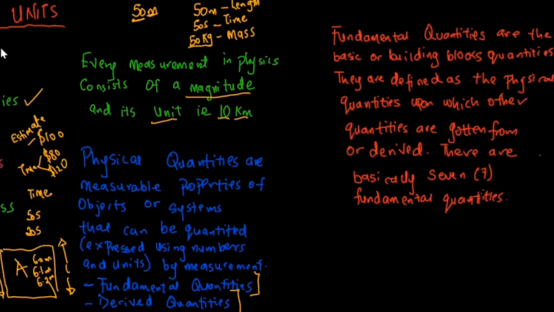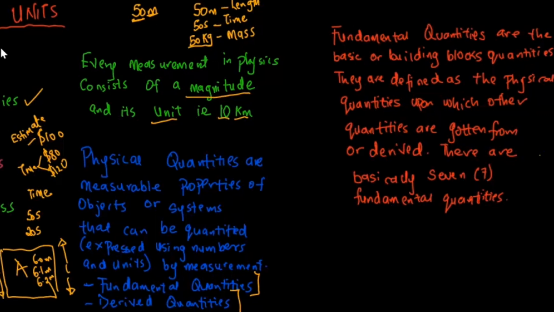It is on that foundation every other structure will rest. The beam, the pillars, the roof, the wall, the doors, the windows, and every other thing, they all rest on the foundation. That's why we call the fundamental quantity the basic, or the building blocks. You know, they are building blocks that children play with to create bigger structures.